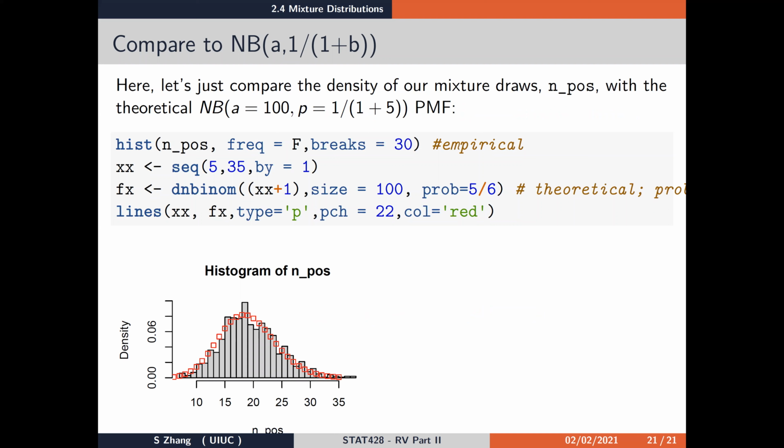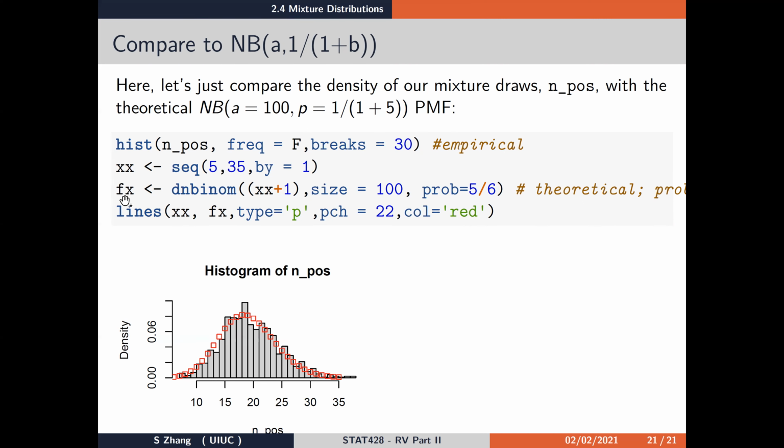Here, let's numerically compare the density of our mixture draws, m_pos, the number of positive cases, the 1000 draws, with the theoretical negative binomial with a equals 100 and p equals 1/6 PMF. Again, we compare the empirical and the theoretical densities. The empirical density is like before: we just graph the histogram with freq equals F. For the theoretical density, there is something to note.